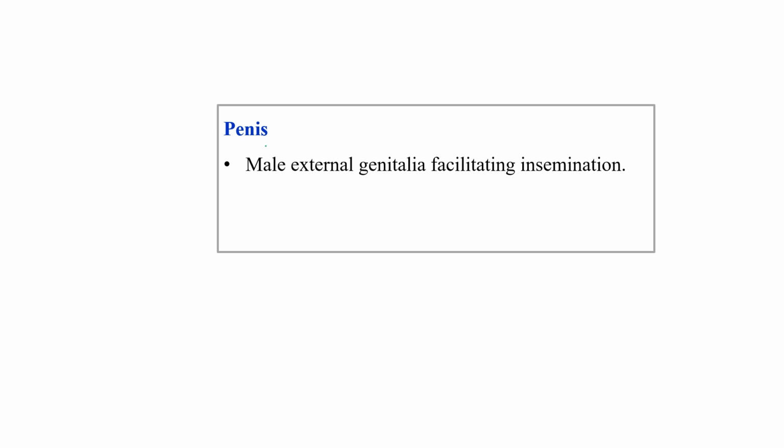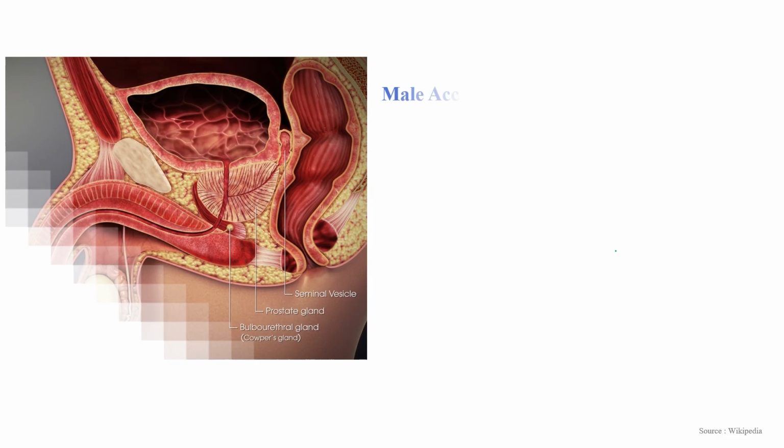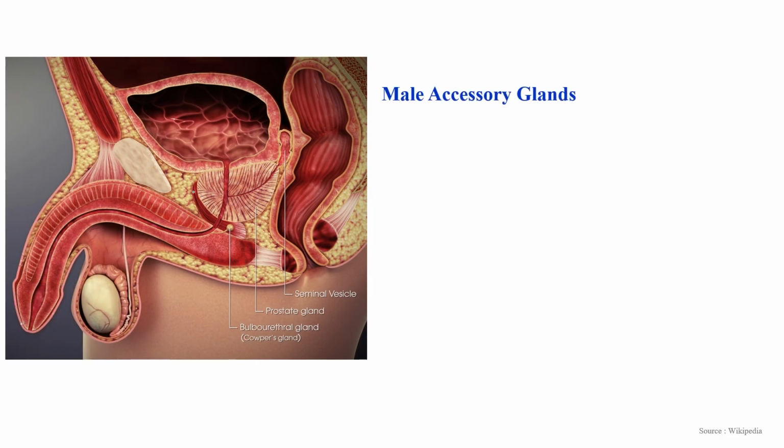The penis is the male external genital organ, which facilitates insemination, and it is made up of a special type of tissue which helps in erection. The enlarged end is known as the glans penis, and it is covered by a foreskin. This is the structure.